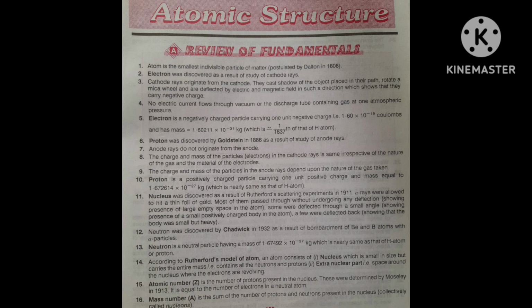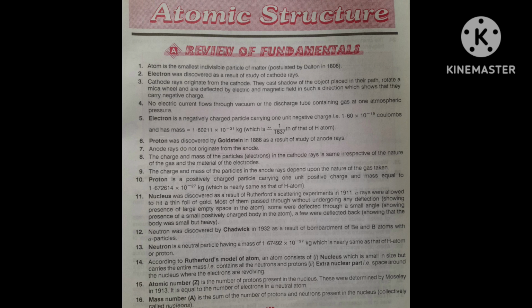But this neutron mass, you can see, proton was 1.672614, and this is again 1.67. The last digits are varying.